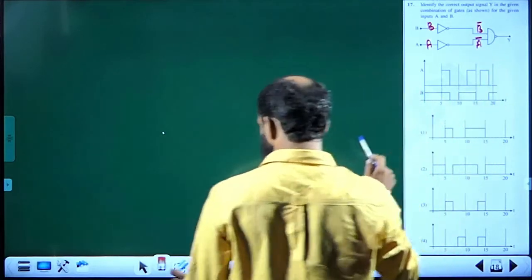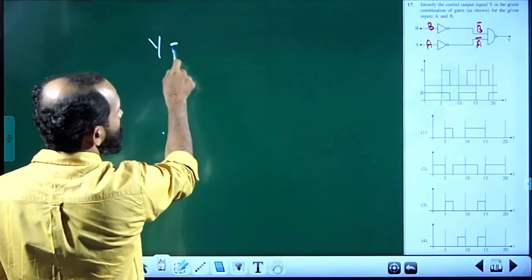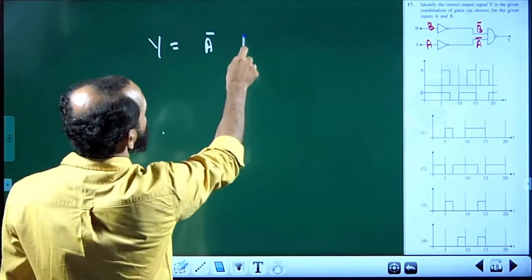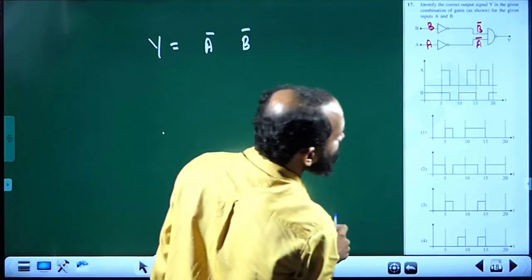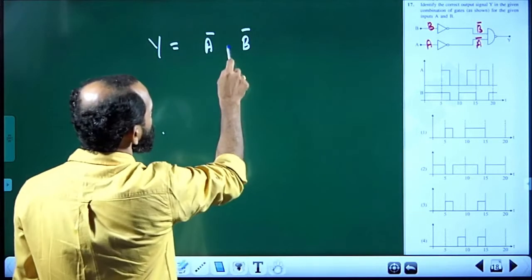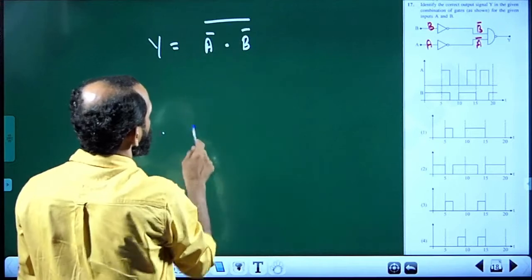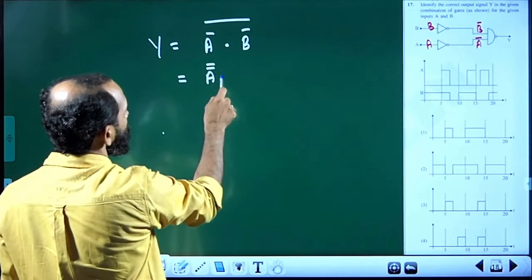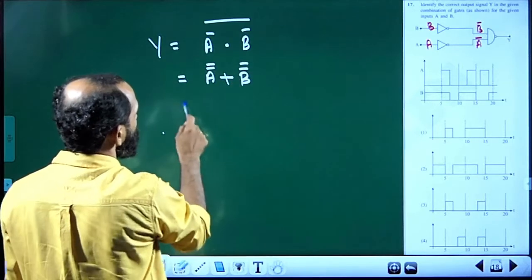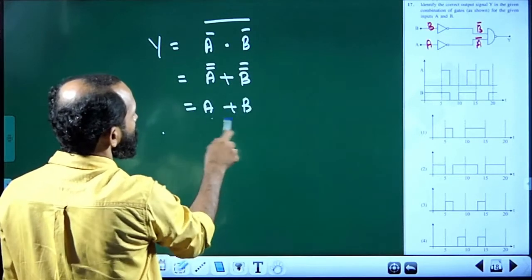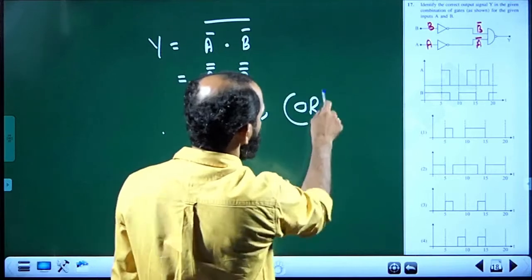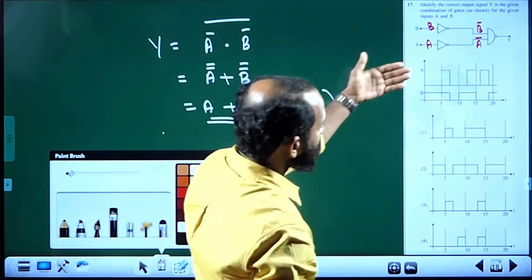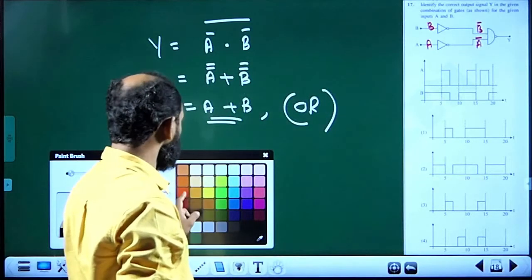So what is Y? Let me write Y. Y is equal to, inputs of the NAND gate are A complement and B complement. As it is a NAND gate, (A complement dot B complement) all complement. Using De Morgan's theorem, A complement complement plus B complement complement, that is equal to A plus B. So this gate must be an OR gate. So the truth table, or the diagram, should be that of an OR gate.